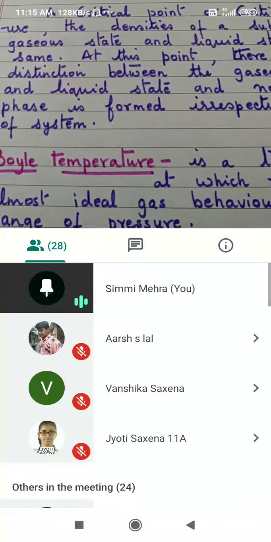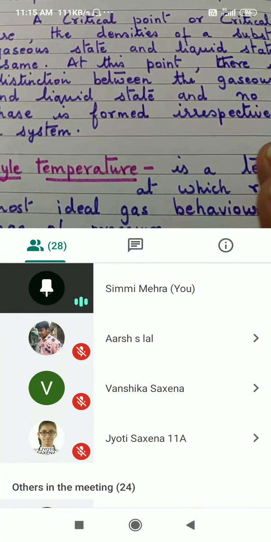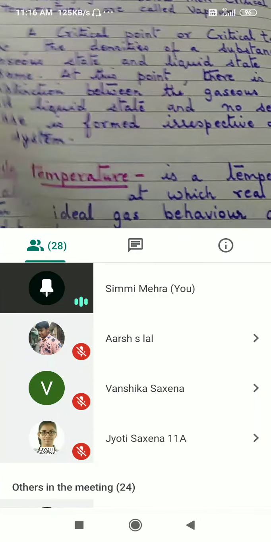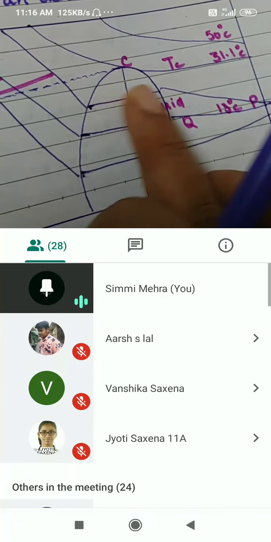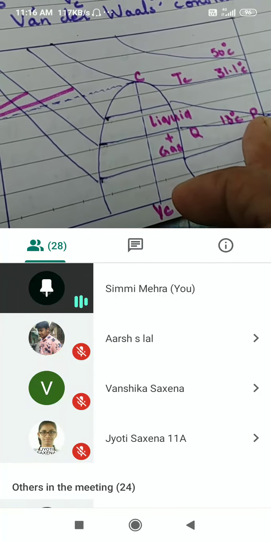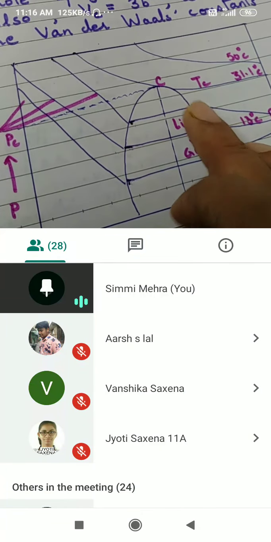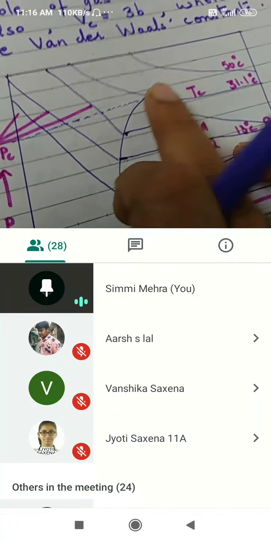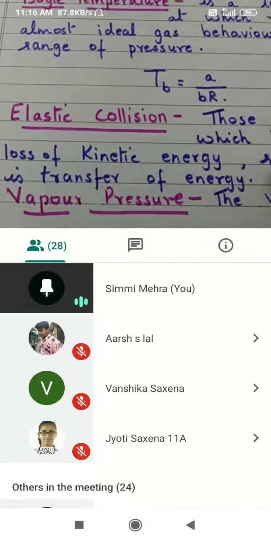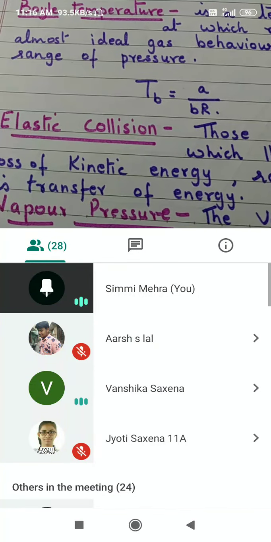If it is not critical pressure, critical temperature, then at any other temperature, it may exist in gaseous phase also, and liquid phase also. I showed you this in the graph. During this phase, we have gaseous molecules also and liquid molecules also. This is liquid, this is gas, this we call the transition phase. Okay, this transition phase can be shortened if we know the critical temperature of the gas. We don't have to waste that much time in liquefaction. Elastic collision, I have already explained it to you. Momentum is conserved.